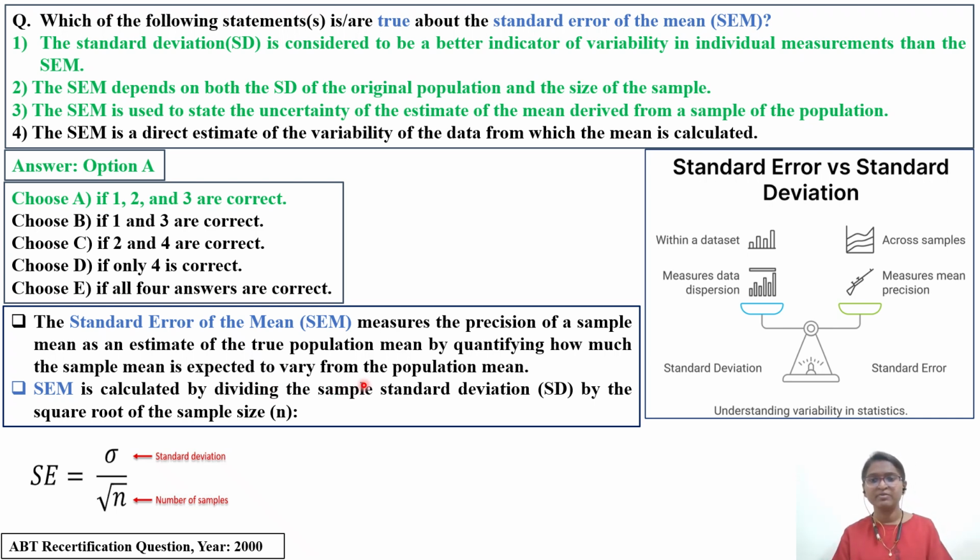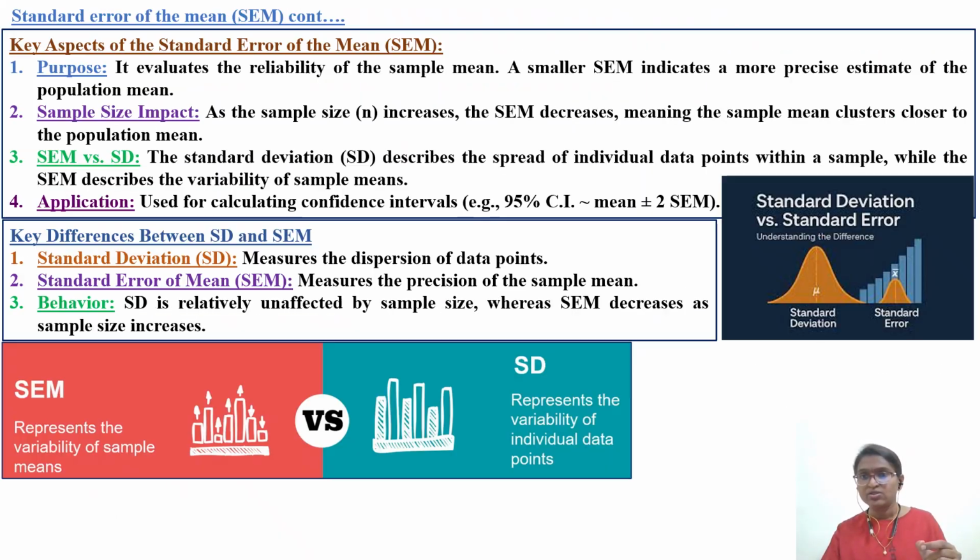There is a population mean, and you have to see how much the SEM is going to deviate from it. SEM is calculated by dividing the sample standard deviation, SD, by the square root of the sample size, whatever the n size is, 50, 100. So the standard deviation divided by the square root of the sample size will give you the standard error of mean.